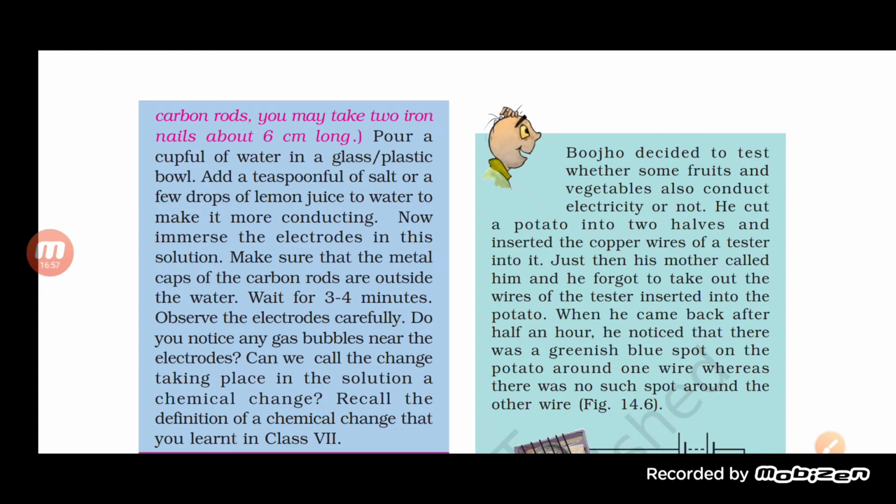Then we wait for 3 to 4 minutes, and we see that gas bubbles are coming out. What kind of gas bubbles are these? They are hydrogen and oxygen gas coming out of it. We will study that in later classes also.